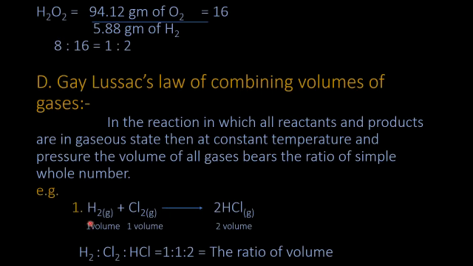For example, H2 in gaseous state plus Cl2 in gaseous state gives 2 HCl in gaseous state. Volume of H2 is 1, volume of Cl2 is 1, volume of HCl is 2. The ratio of H2, Cl2 and HCl is 1:1:2.